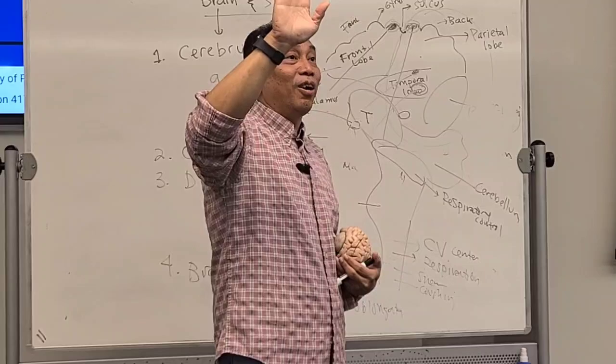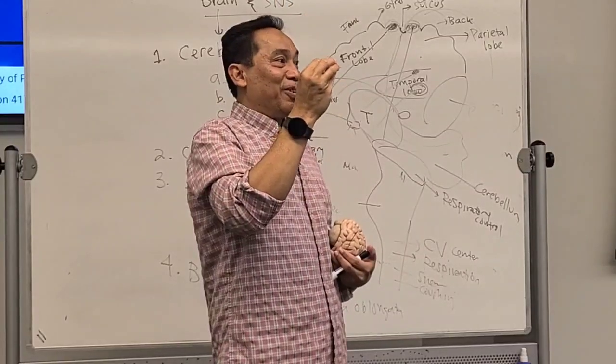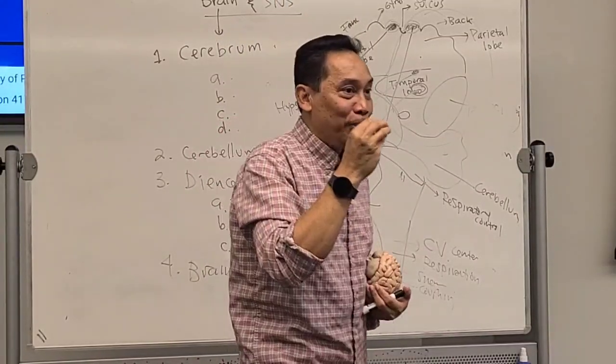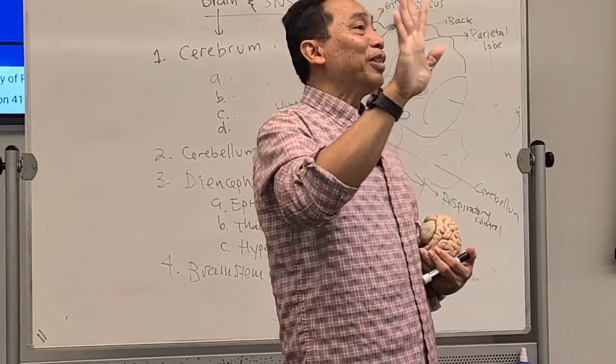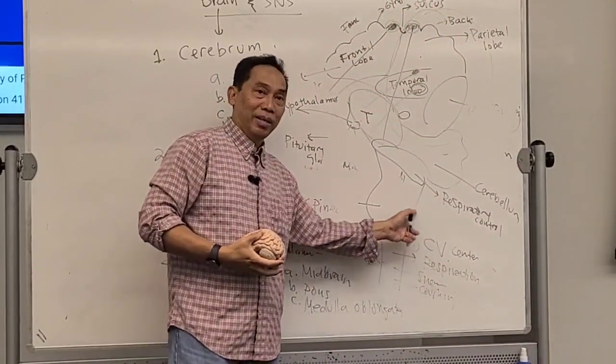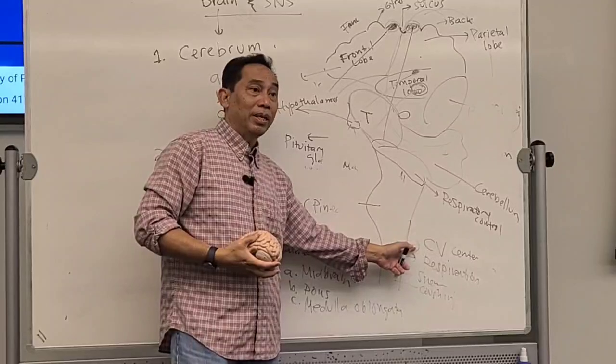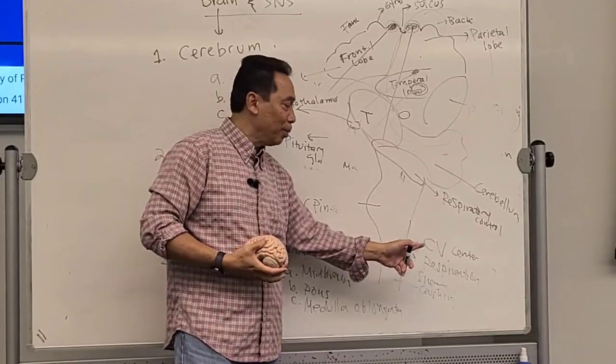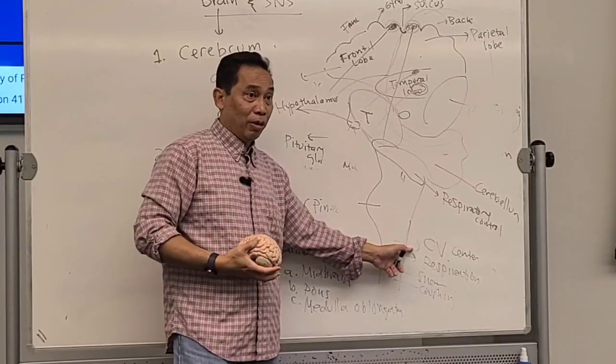You don't have to think, okay, already 2 seconds, I have to breathe out, no, 3 seconds. You don't have to think about that because it is all controlled by the lower part of your brain, the medulla oblongata. This is all autonomic control.